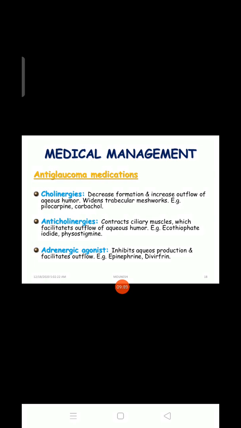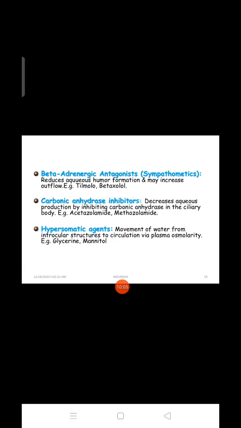Adrenergic agonists inhibit aqueous production and facilitate outflow. Examples are epinephrine and dipivefrin. They inhibit the aqueous production and increase the outflow. Next is the beta-adrenergic antagonist. Beta-adrenergic antagonists reduce aqueous humor formation and may increase outflow. Examples are timolol and betaxolol.